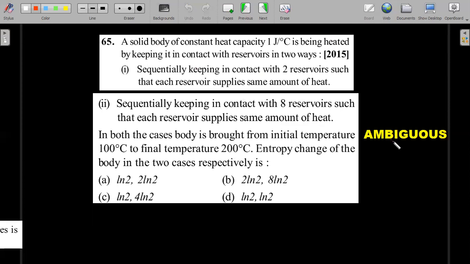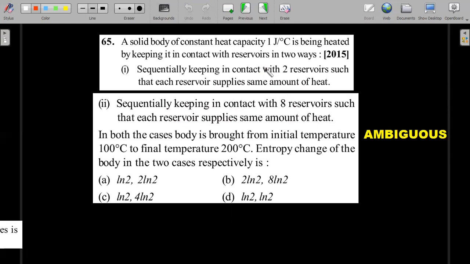This is an ambiguous question. So let's go to the question and see what the ambiguity is and why the JE has not changed the key. Okay. A solid body of constant heat capacity of 1 joule per Kelvin is being heated by keeping it in contact with reservoirs in 2 ways. Sequentially keeping in contact with 2 reservoirs such that each reservoir supplies the same heat is the first process, or sequentially keeping in contact with 8 reservoirs such that each reservoir supplies the same amount of heat.